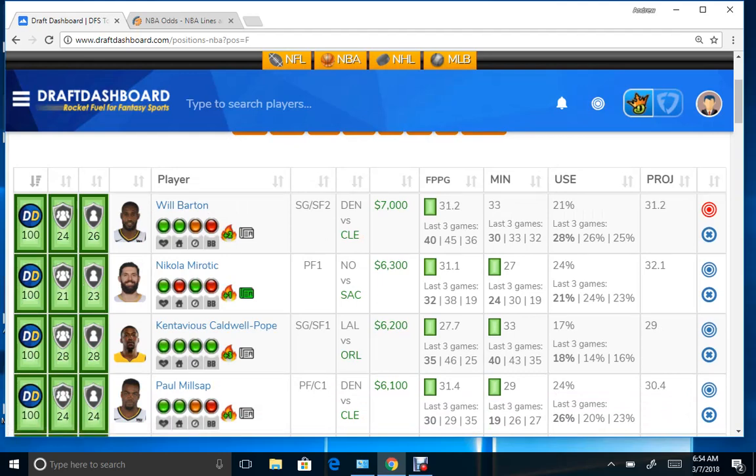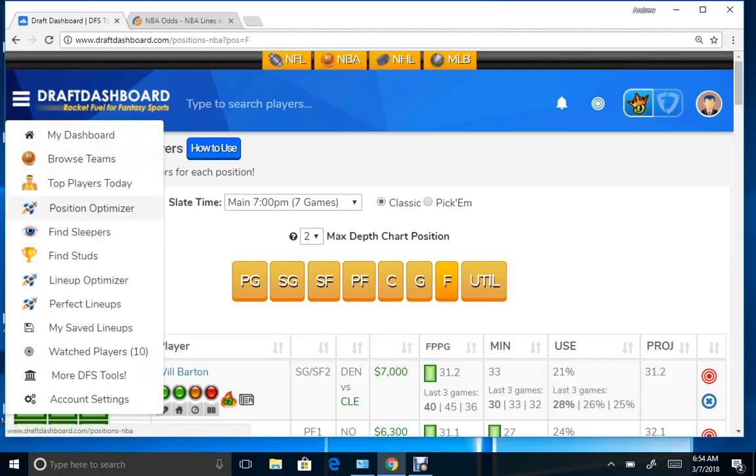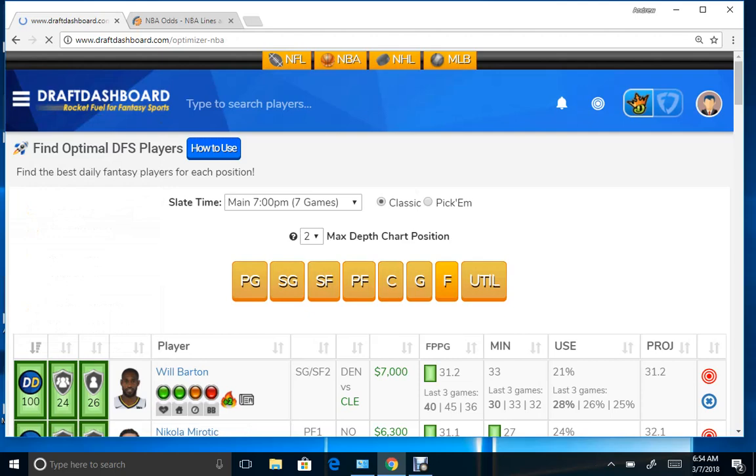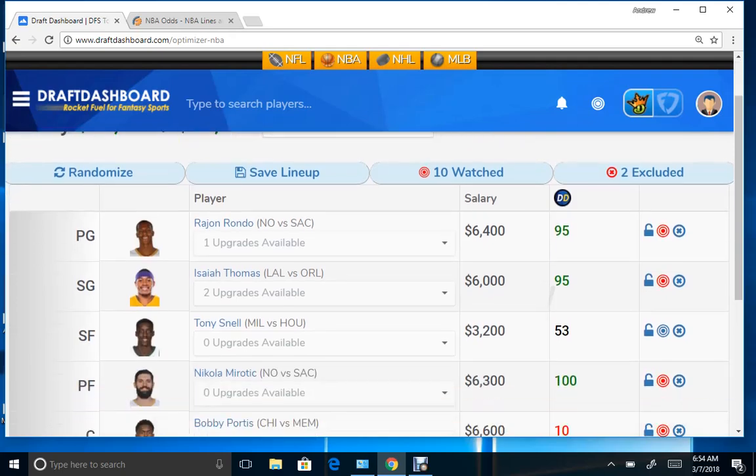But also we could, of course, go with Miritak and Millsap in the high-scoring game. So I'm on a max of only 2 per depth chart, and basically I'm going to arrange to try to get a position lineup here and show you as that generates, that strategy, of course, and letting the system pick out for you.